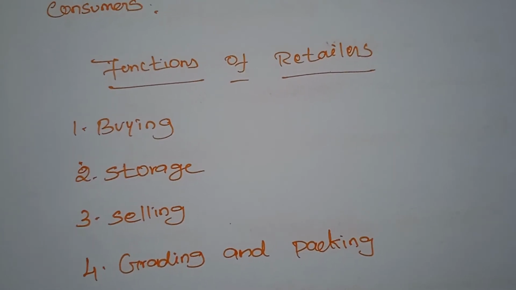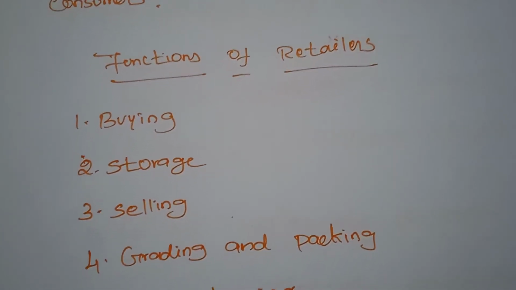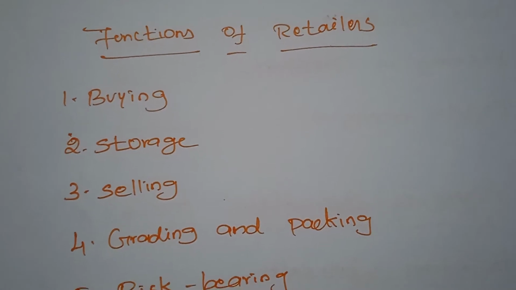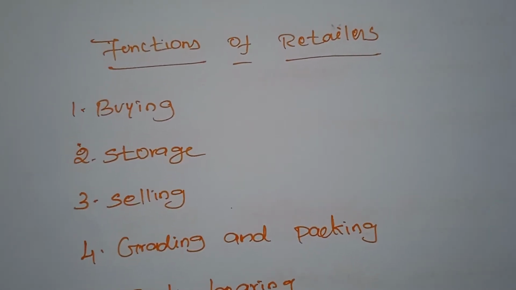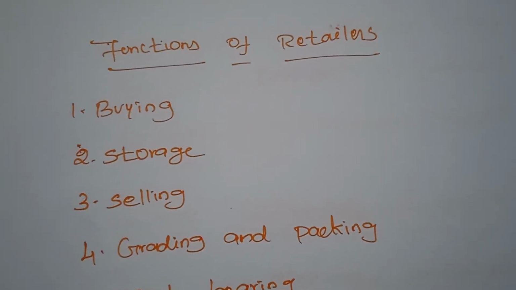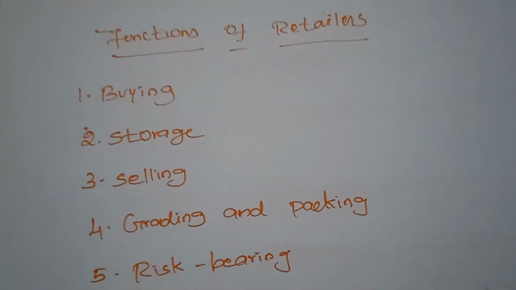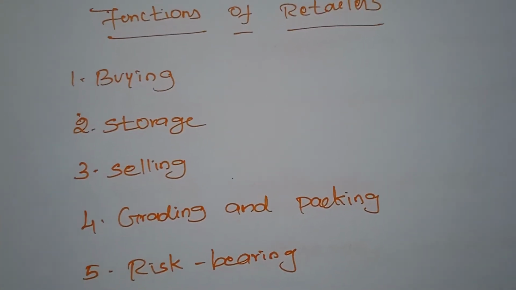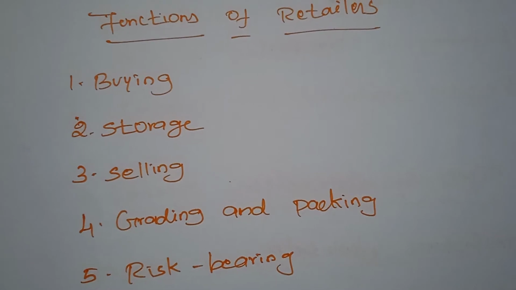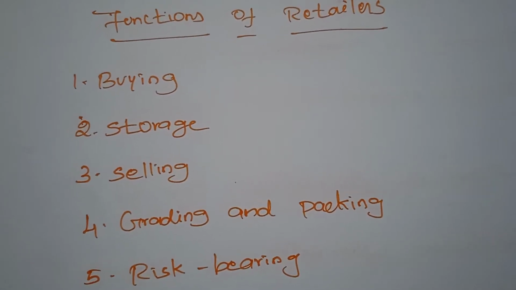After estimating the customers' demand, the retailer sends the list of needed commodities, and on the basis of the list the wholesaler delivers the goods to the retailers.